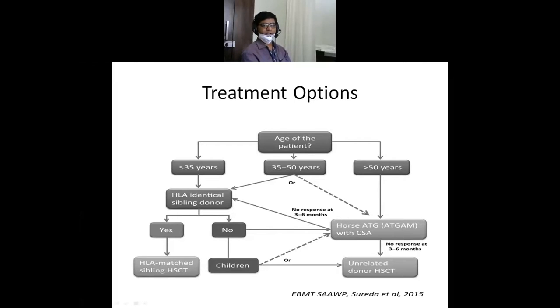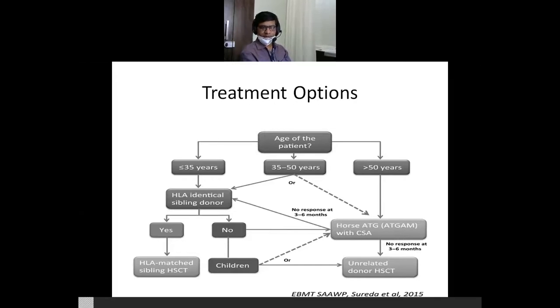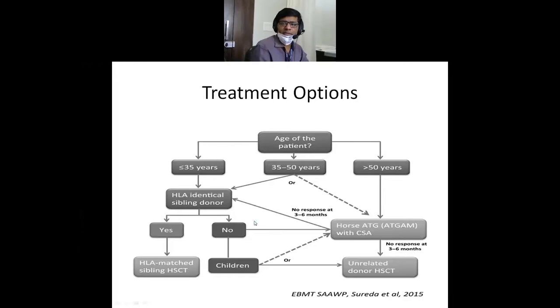Blood group mismatch is not the problem. In bone marrow transplant, any blood group can be given to anyone. There should not be a problem. The main thing is only we need HLA match, that is important. So if less than 35 years of age, one has to do HLA matching for the sibling. If an HLA match donor is available, one has to go for bone marrow transplant, which is the definitive treatment.